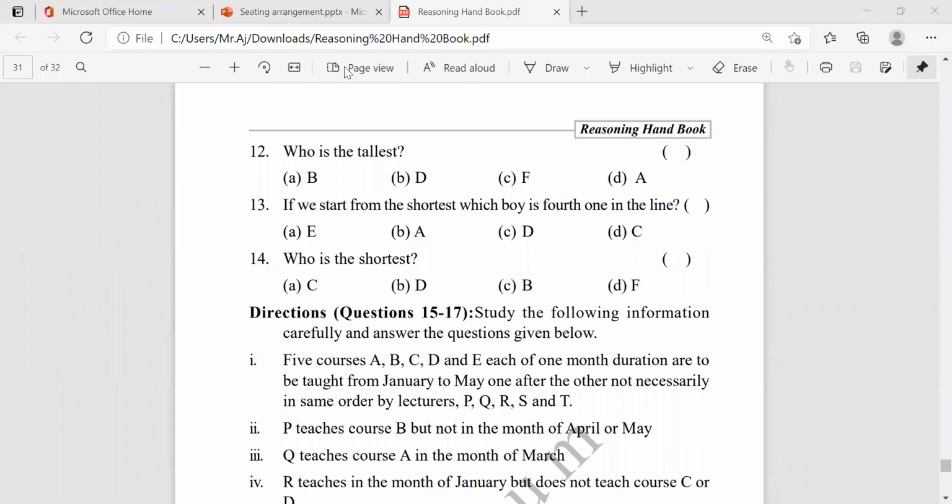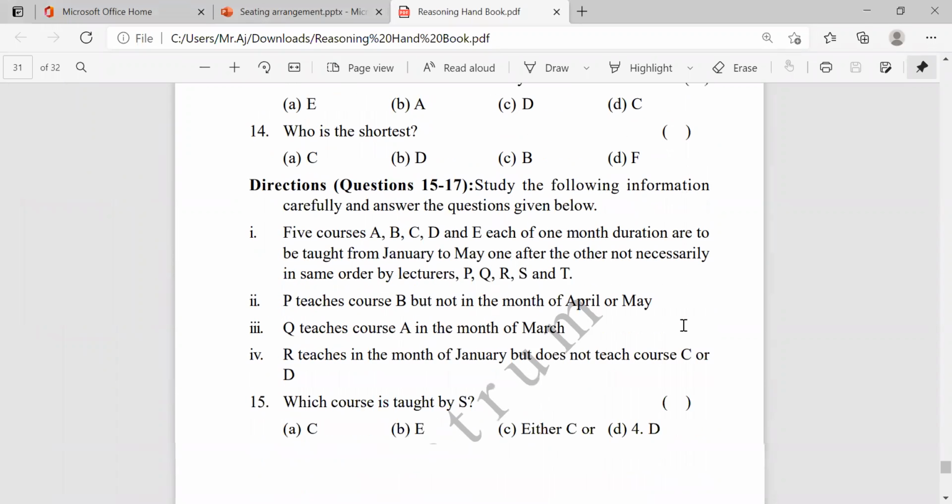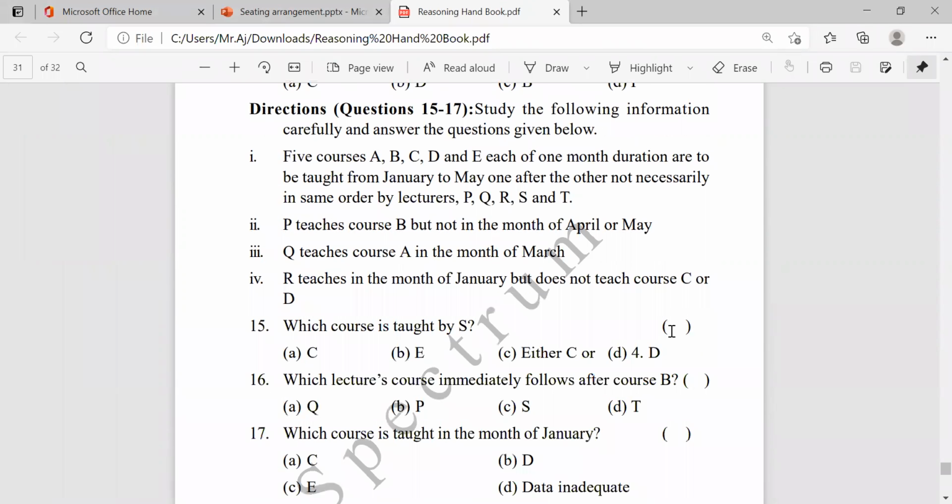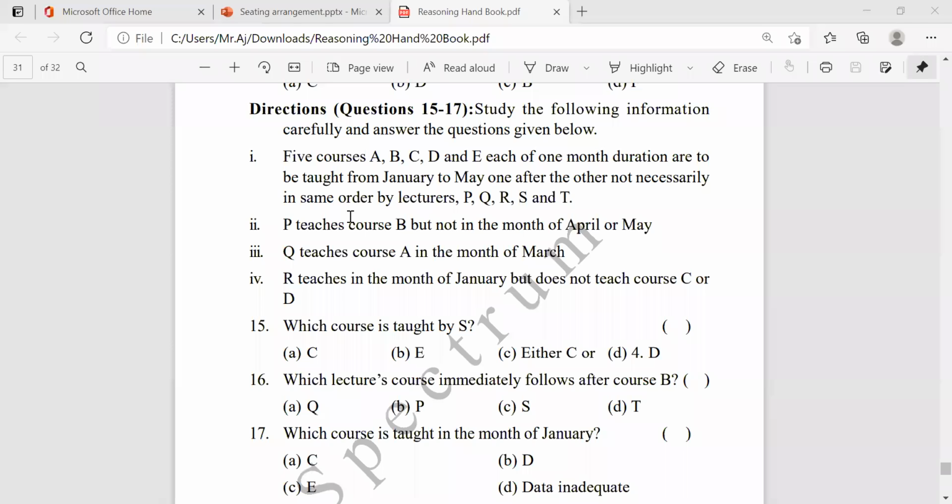Now, come to the next question. Study the following information carefully and answer the questions given below.